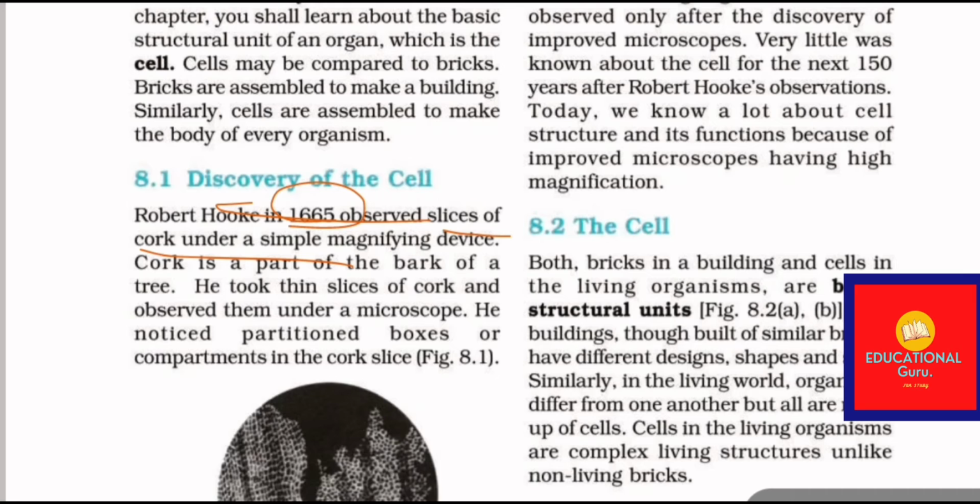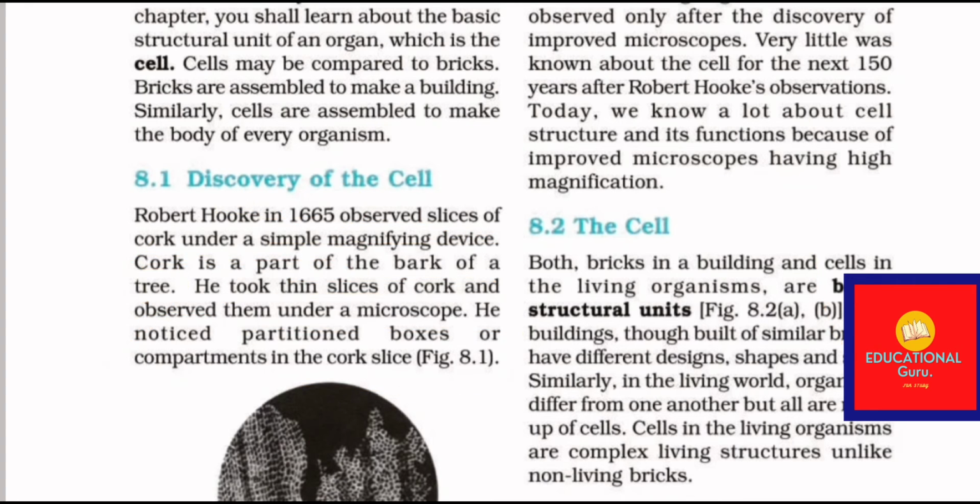Nowadays we have a lot of things to discover cells and their inside parts, but he discovered cells with only simple magnifying devices. It's so good. And what is cork? Cork is a part of the bark of a tree. I earlier told you that he discovered cells in the bark of a tree, which is also called cork. So he took a thin slice of cork and observed it under a microscope. He noticed partitioned boxes or compartments in that cork slice.